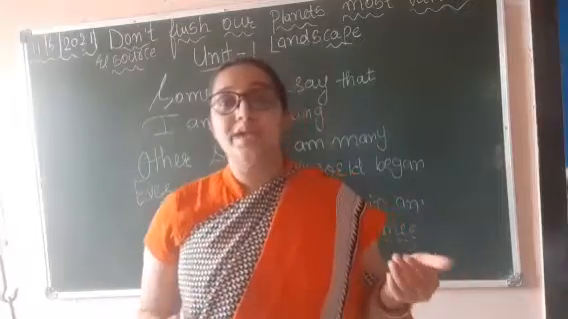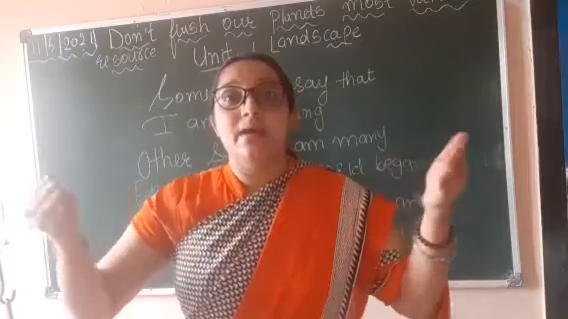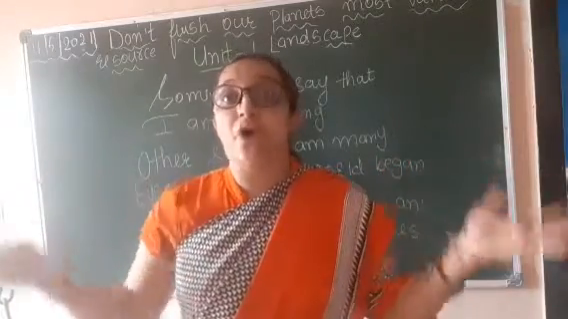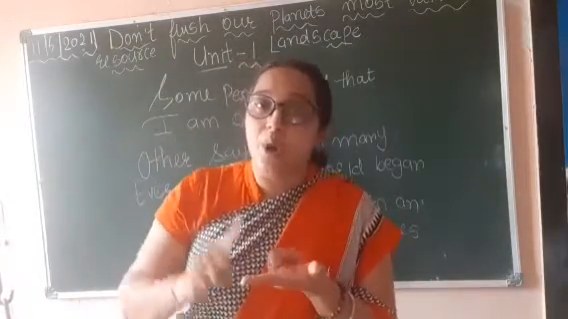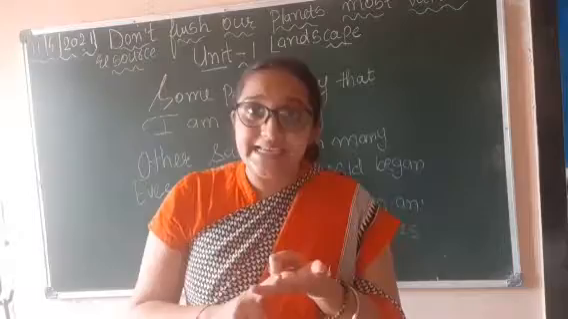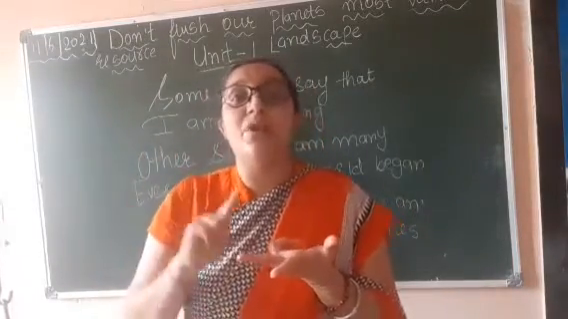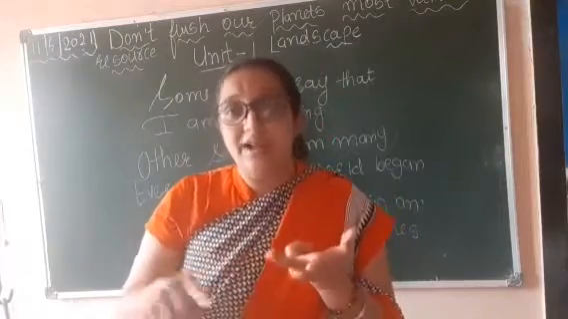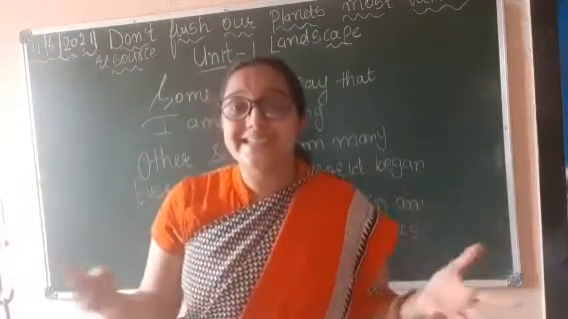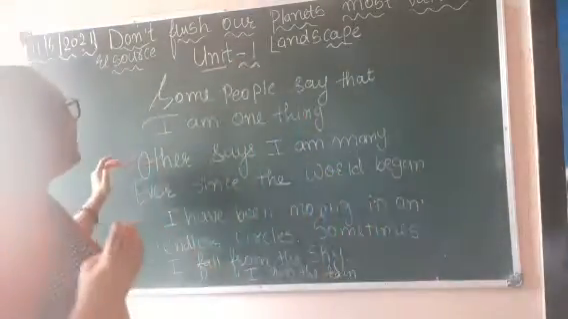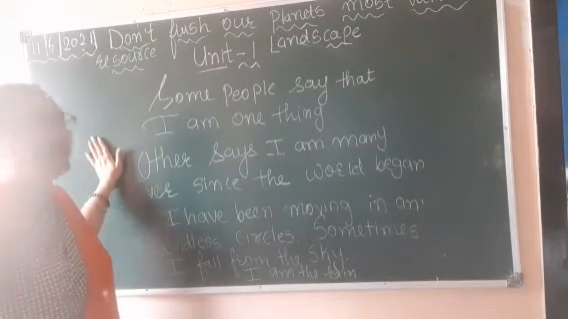As I told you, water is one thing, but it has many variations. We can see water in many forms, as I showed you: in the form of rivers, lakes, seas, oceans. From the tap you can see water, and in a well also you can see water. So it has varieties. So what the other says is, I am many things, and even I believe water has many variations.